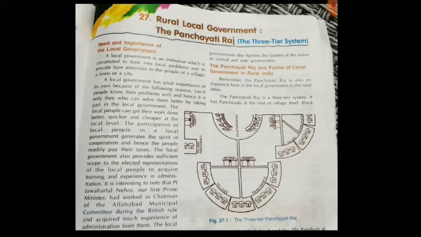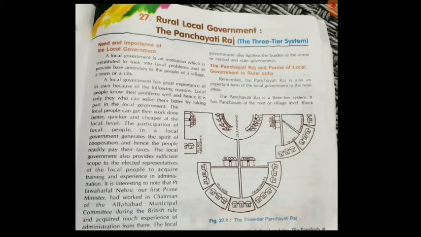The local government also lightens the burden of the union or center and state government. And union government, what is union government? It's based in the capital of India, deals with matter of national importance. Okay, state government, each state has its own government, and maintains law and order, local transport, health service, etc. And local government, just now we read, it looks after the local needs of a city, town, or a village.